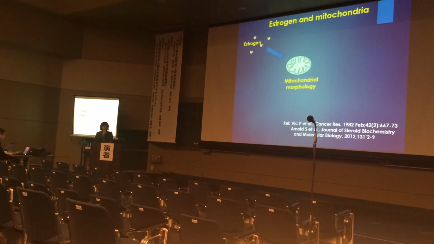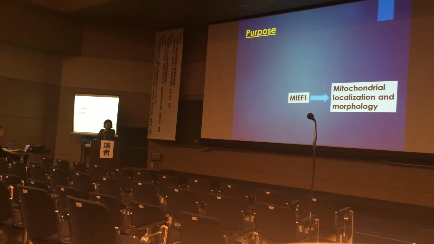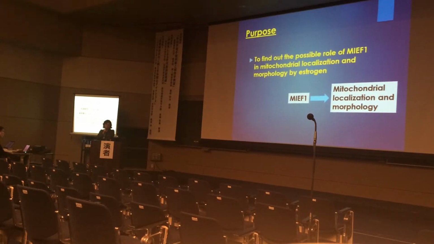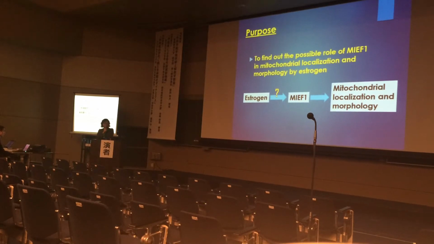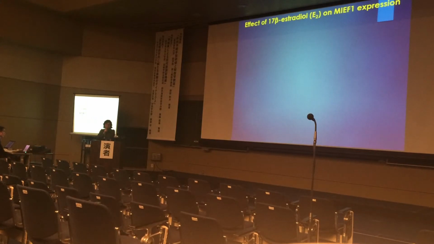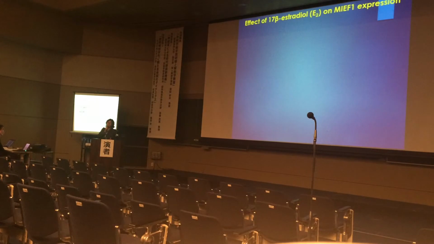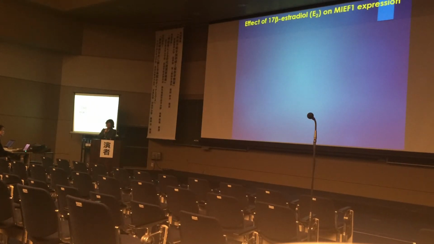It is reported that estrogen can regulate the mitochondrial morphology. However, the precise mechanism is unknown. So in this study, we emphasize the possible role of MIEF1 in mitochondrial localization and morphology by estrogen. In this study, the estrogen responsive MCF7 human breast cancer cell line was used.